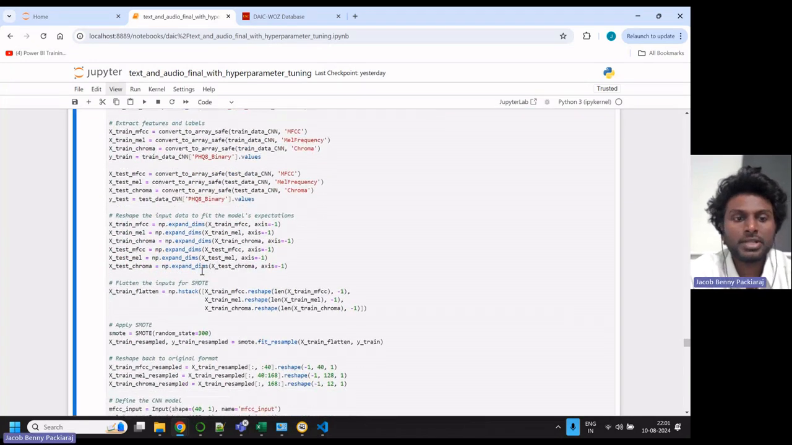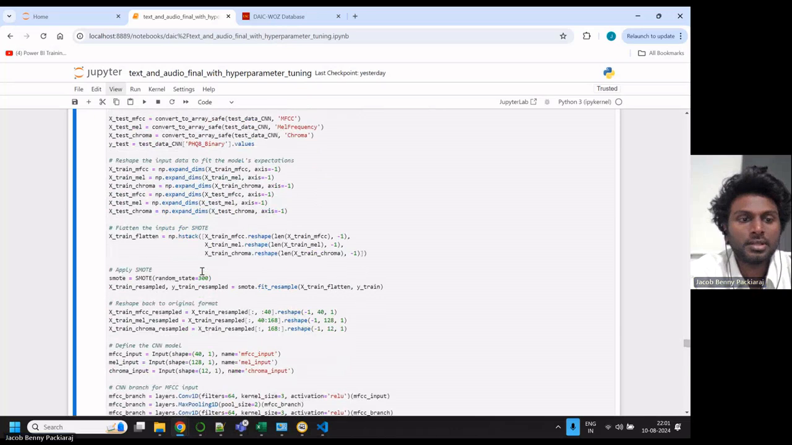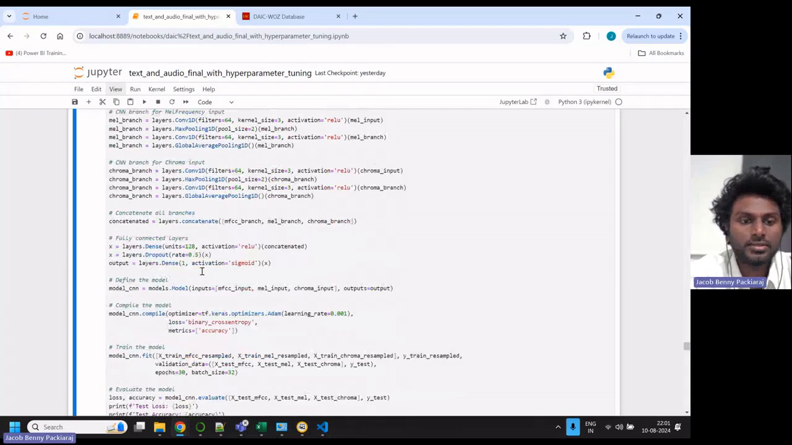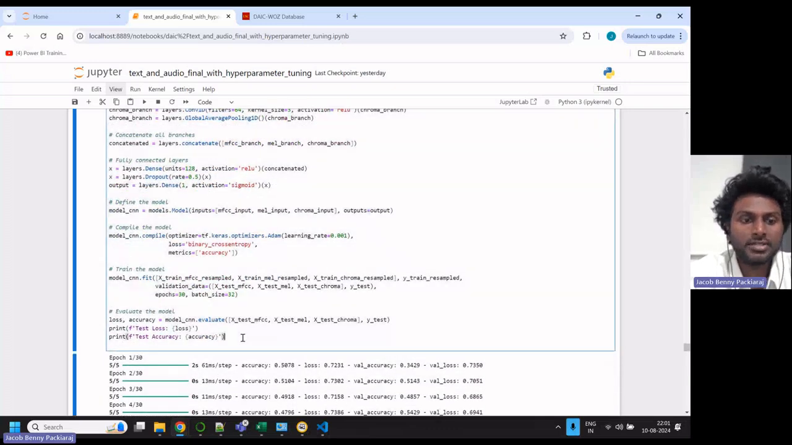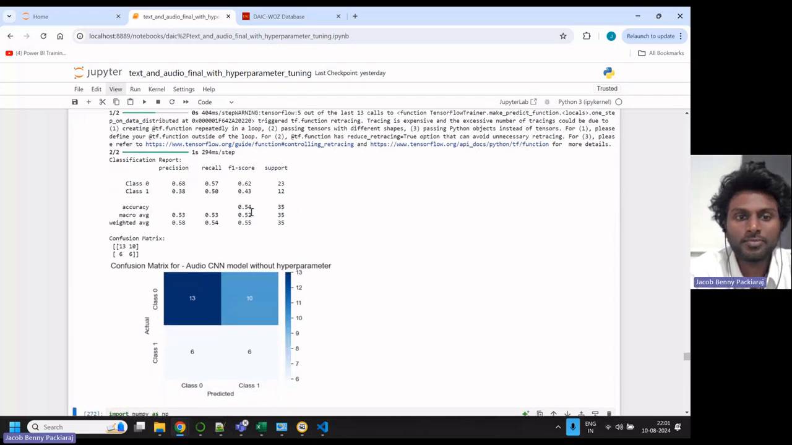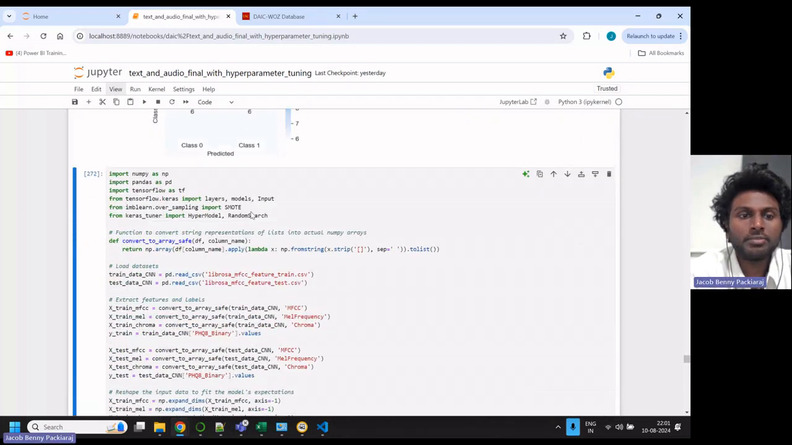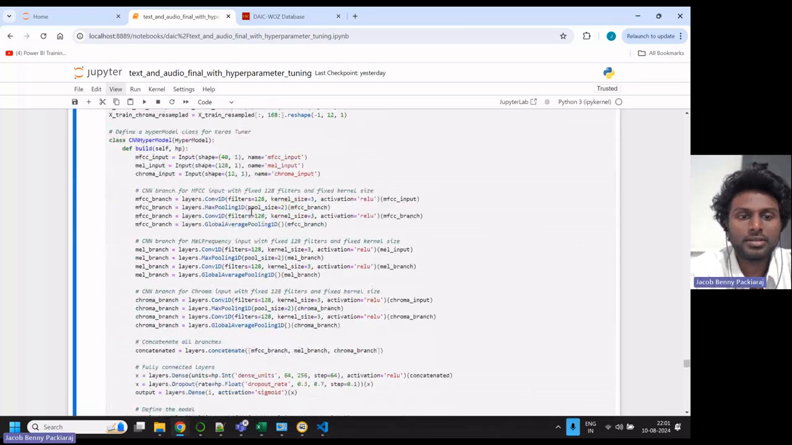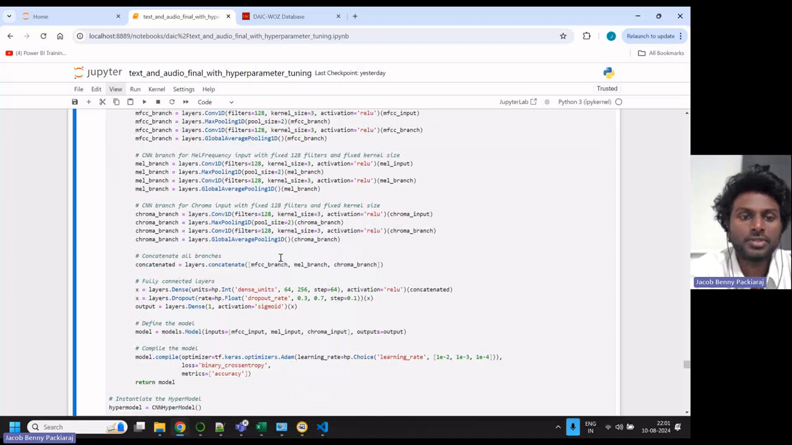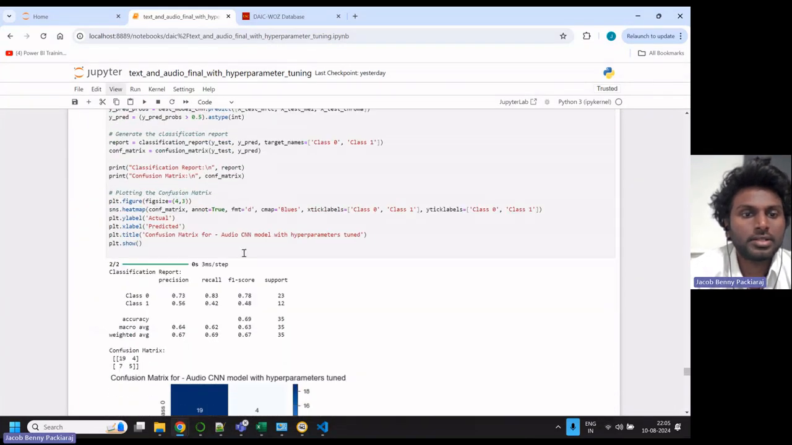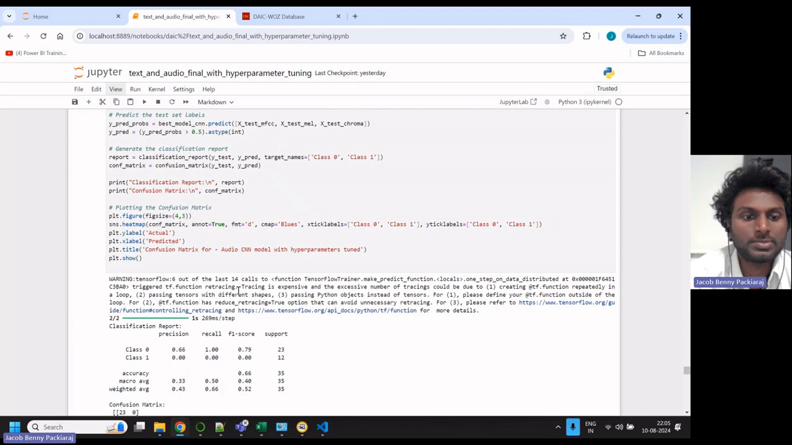Here is the implementation of the CNN model. This is a basic CNN model to try the classification for the audio dataset. It has an accuracy of 0.54. So I have implemented another model with hyperparameter tuning to see if there is a better configuration of the hyperparameters for this particular CNN. The model is trained, and here I'm just predicting the response from the model.